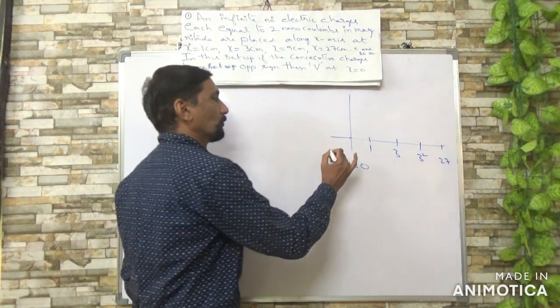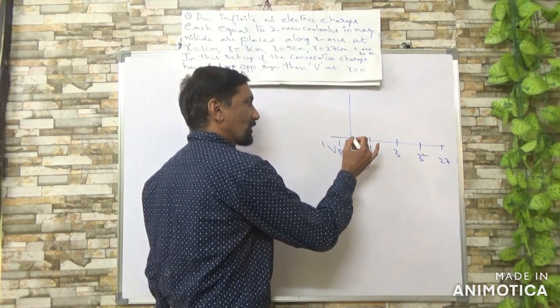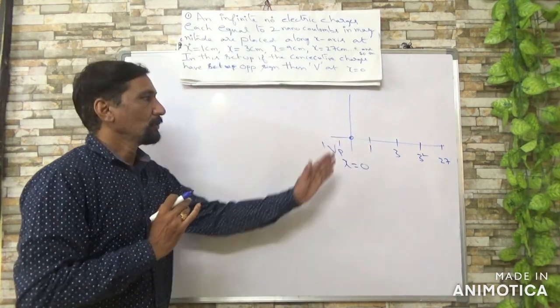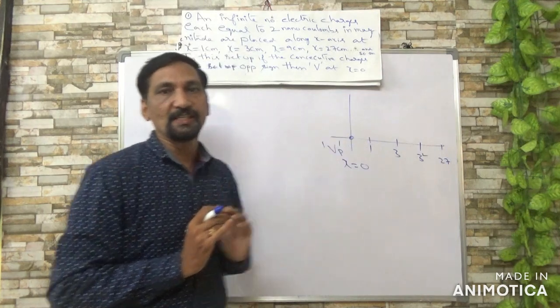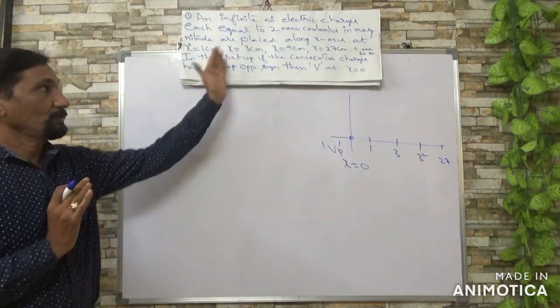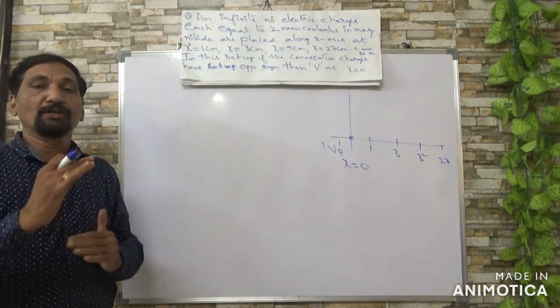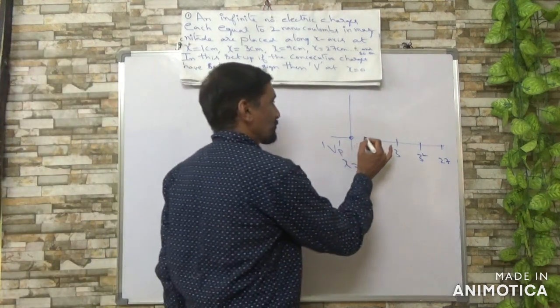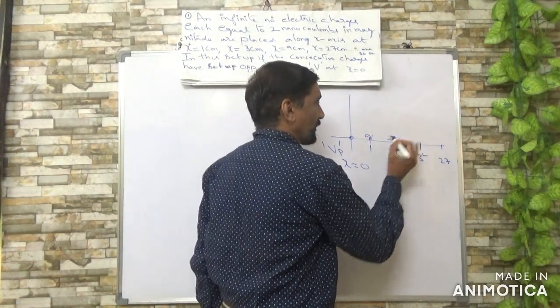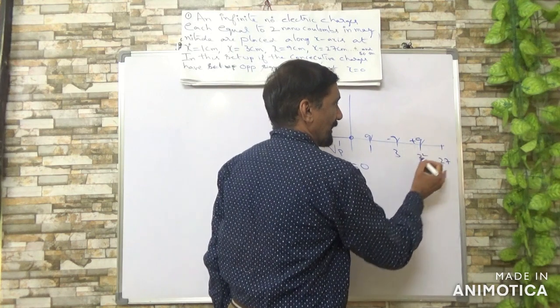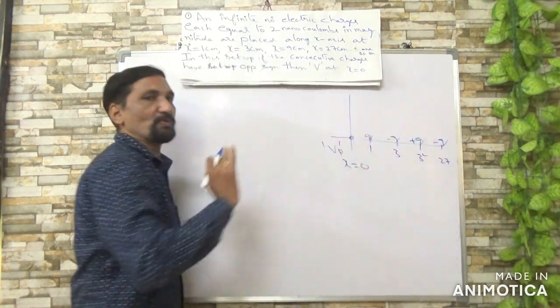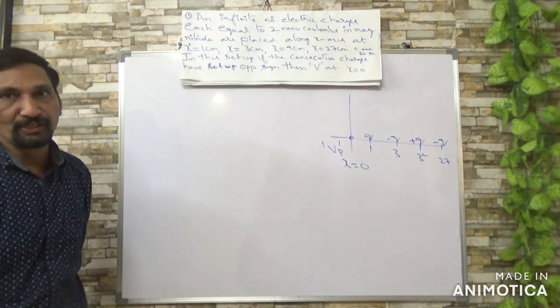So you want to find the electric potential at origin due to all these charges, and they said consecutive charges are of opposite sign. Say first one is positive, then second one minus, next plus, minus. So in this way they are arranged.